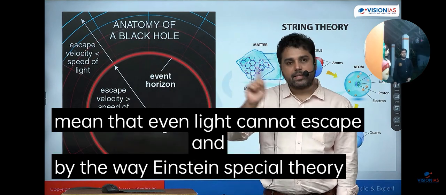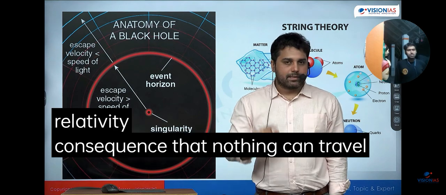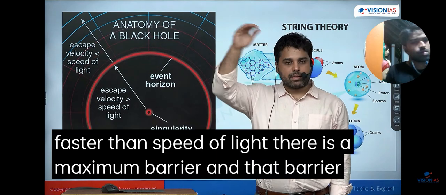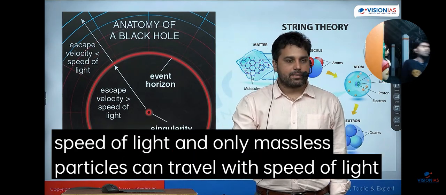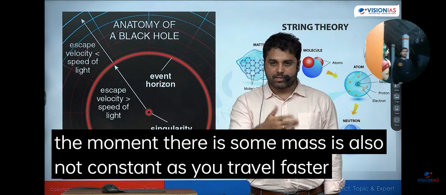And by the way, Einstein का जो special theory of relativity है, उसका एक और consequence ये भी है, that nothing can travel faster than the speed of light. There is a maximum barrier, and that barrier is the speed of light. And only massless particles can travel with the speed of light. The moment there is some mass, it is also not constant. As you travel faster, your mass increases.